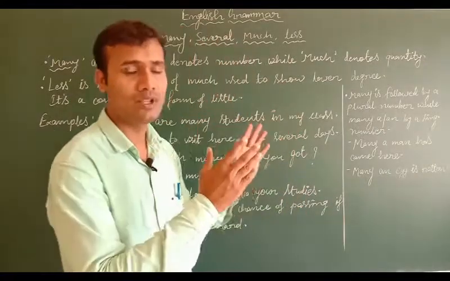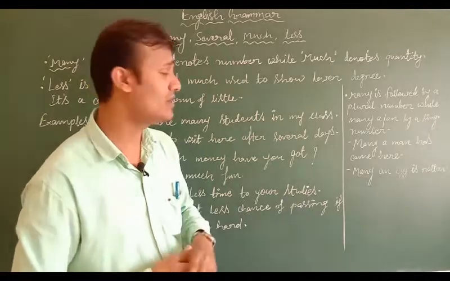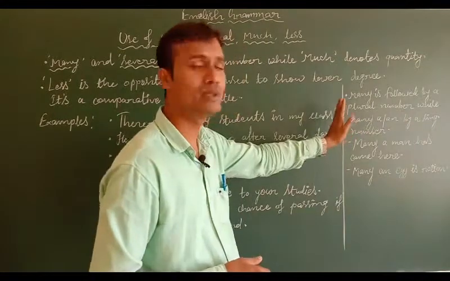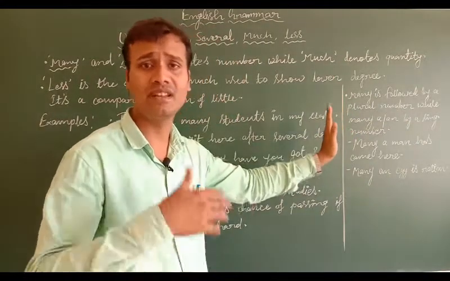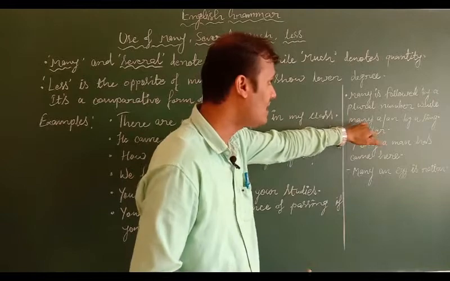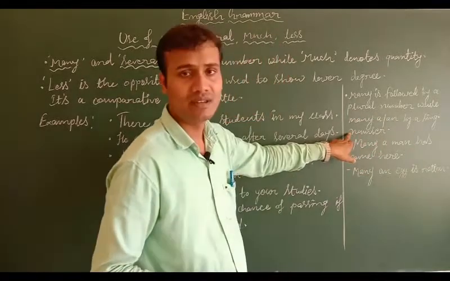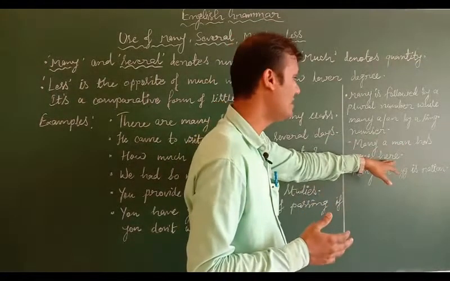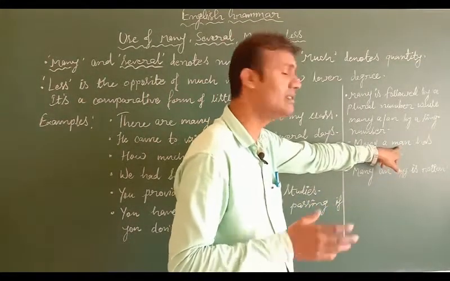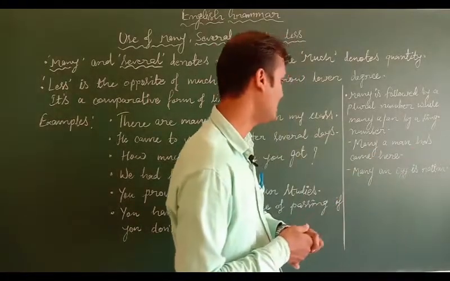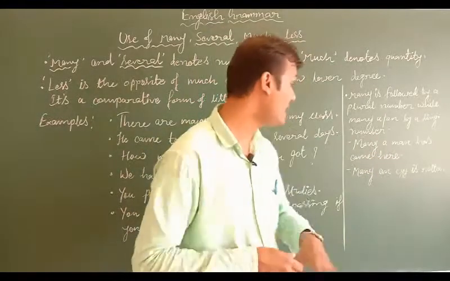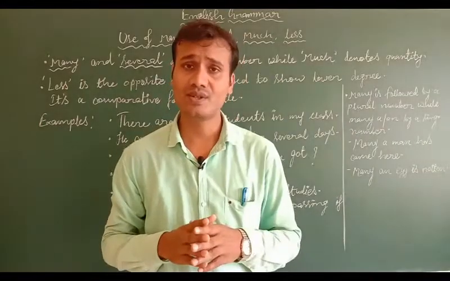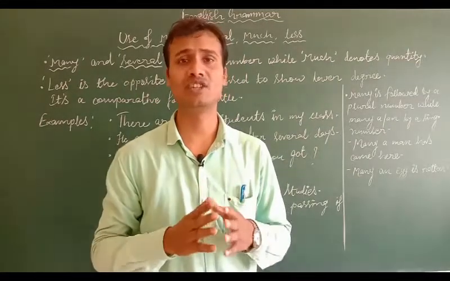Now let's come to know the use of many a and many an. Generally, many is a word followed by a plural noun, like many students, many girls, many boys have participated in that game. While many a or many an is followed by a singular noun, and is always used with a singular verb. Like many a man has come here. Many a man have come here is wrong. Many a man has come here. Many an egg is rotten. Many an eggs? No, we cannot use eggs. Hope you would have understood the use of many, several, much and less.